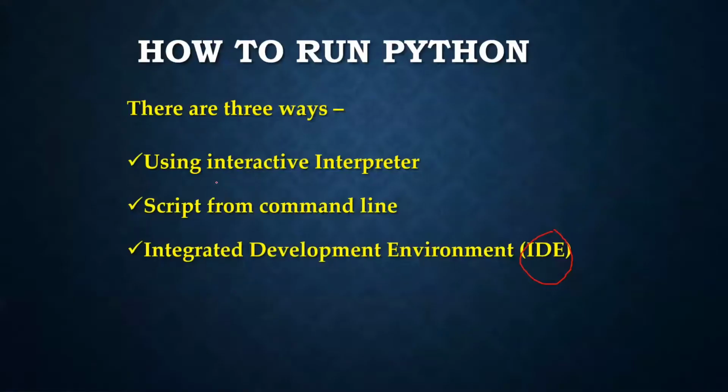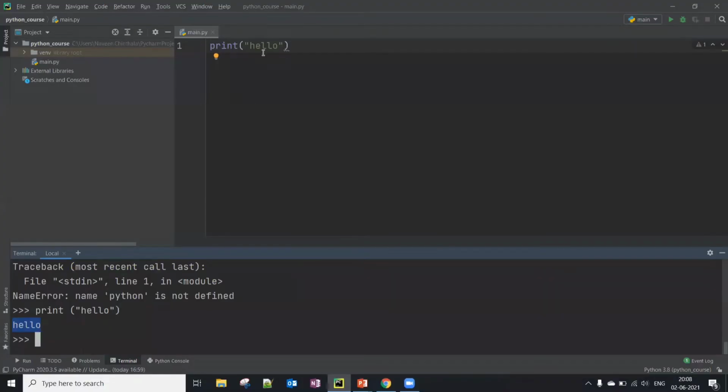So this is one way, and the second way is a script from the command line. You can develop a script by writing like 100 lines of code in one file, save that file with the .py extension, and call it through the command line. You write python, space, and the program name; here I have my program name. Just press enter, and this will execute your Python program. This is the second way.